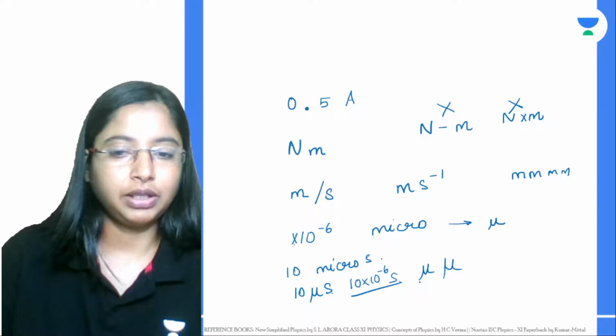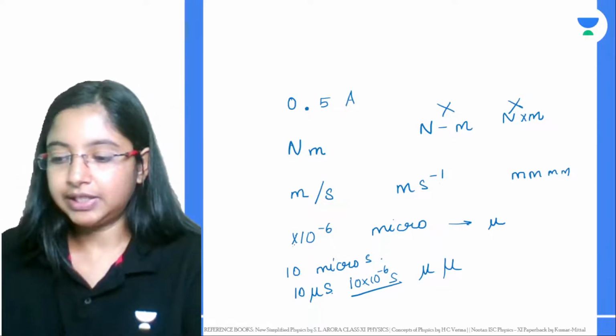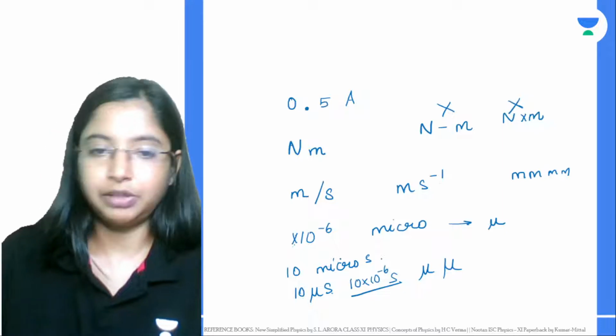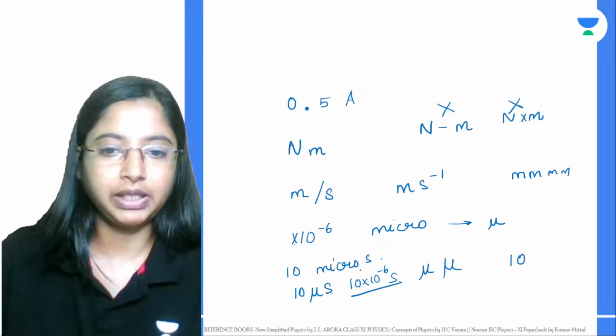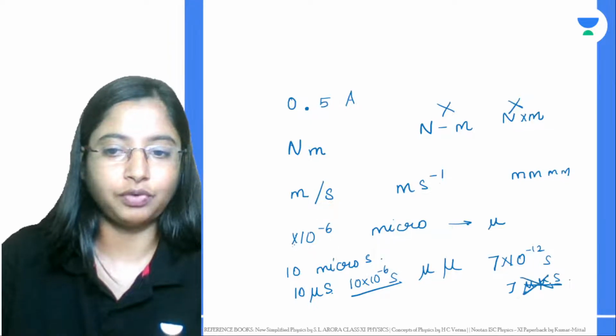But if it is not micro but 10 to the power of minus 12, which is actually pico, and you want to say 7 into 10 power minus 12 seconds, you cannot write it with compounded prefixes like this. This form is not allowed.